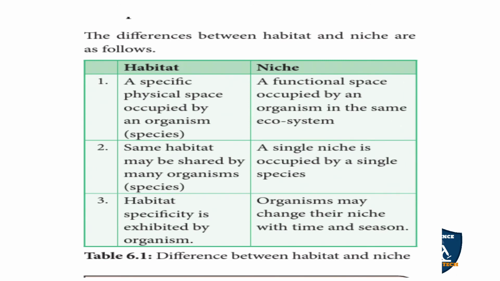Differences between the habitat and the niche are as follows. Habitat: a specific physical space occupied by an organism or species. Niche: a functional space occupied by an organism in the ecosystem. The same habitat may be shared by many organisms. A single niche is occupied by a single species. Habitat specificity is exhibited by the organism. An organism may change its niche with time and season.